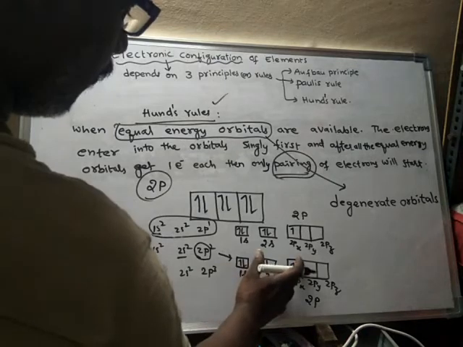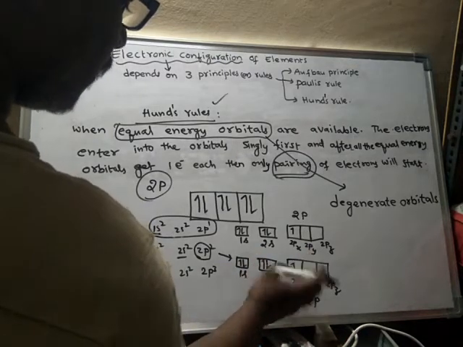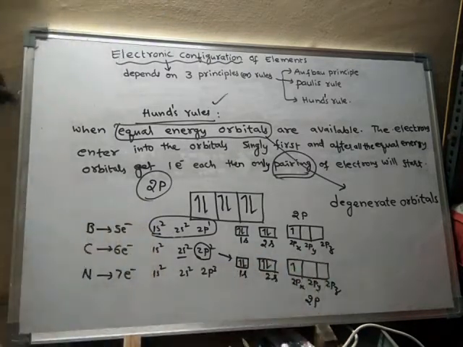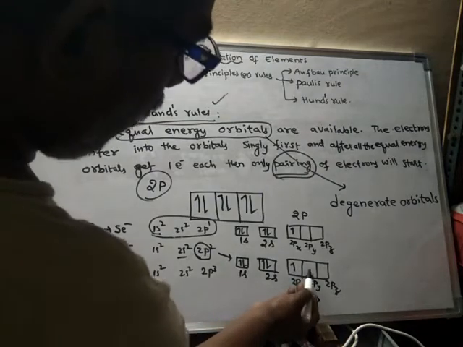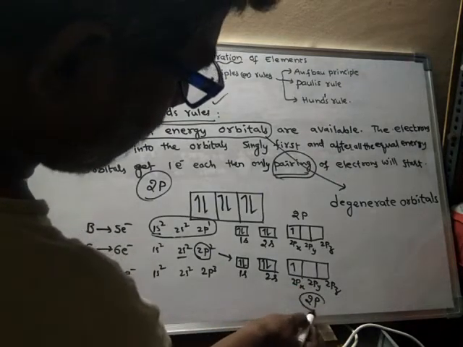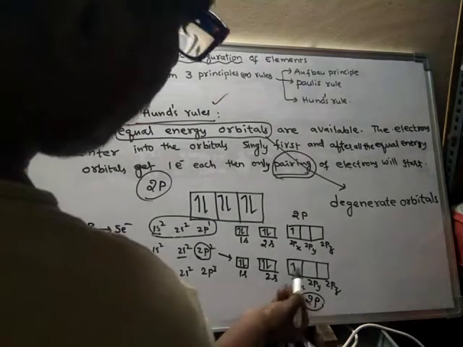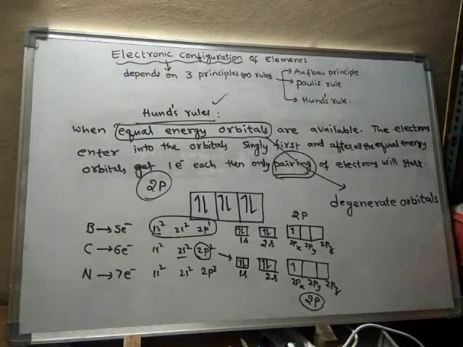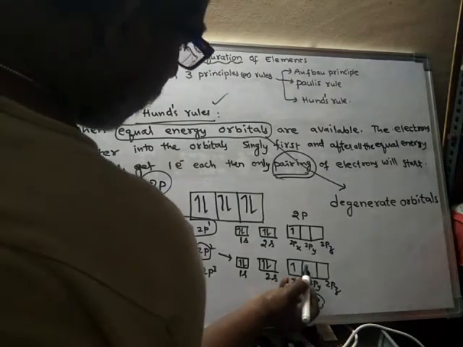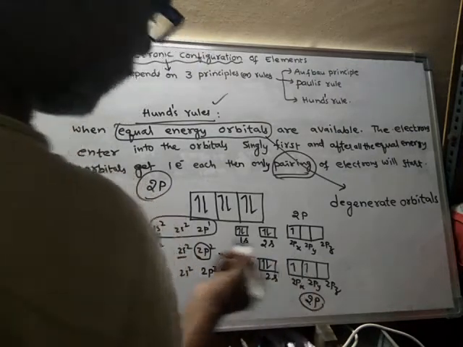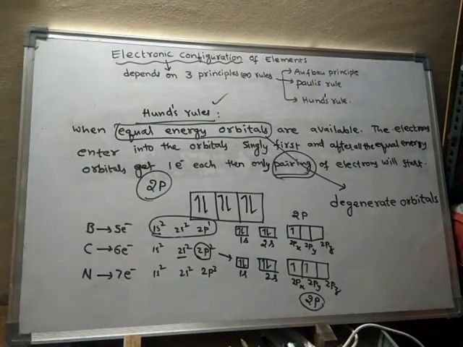The filling will be like this, because these three orbitals are equal energy orbitals. All the orbitals belonging to a particular subshell have equal energy. They are also called degenerate orbitals. Hence, when degenerate orbitals are available, 1 electron will enter into each orbital first, so the second electron will enter into this next orbital.